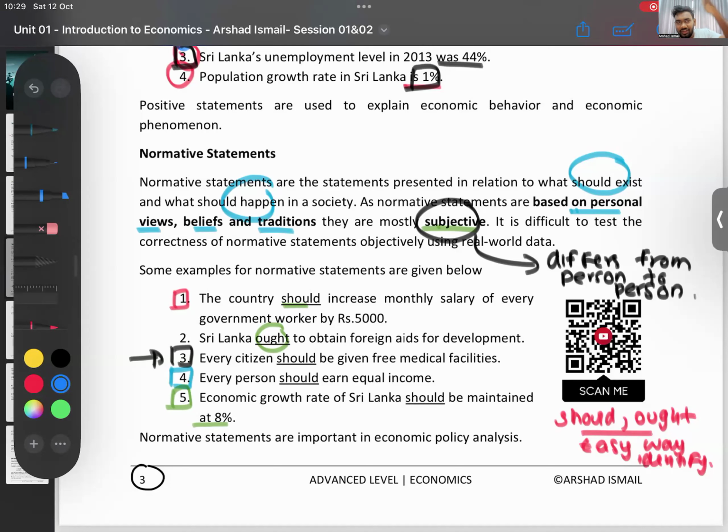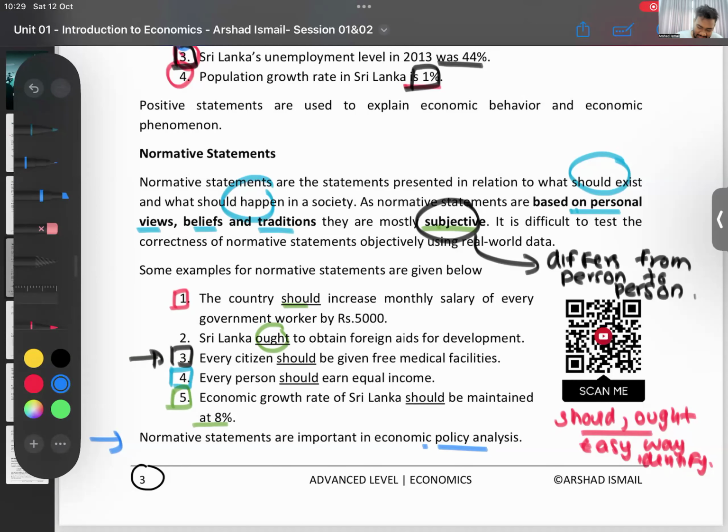This party will say, no, we'll do this. This party will do this. And then they will vote. And then majority. Parliament has 225 people. What does the majority want? That will happen. They will say they should do this. They will say, no, we'll do that. So normative statement, that's the last point I have given now. Normative statements are important for economic policy analysis. So a country's economic policies are usually based on normative statements. One person says they should, other people say they shouldn't, then they debate it, and then they finalize the policy.